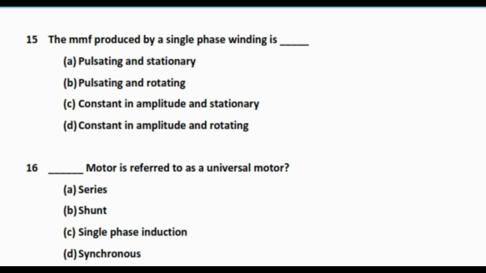That is why we use a starting capacitor to phase out 90 degrees to another winding, which will be called the runner or the stator winding, which will produce the rotating magnetic field in case of single phase induction motors. So with single phase AC we cannot produce that rotating magnetic field. So this is pulsating, but not rotating in nature.